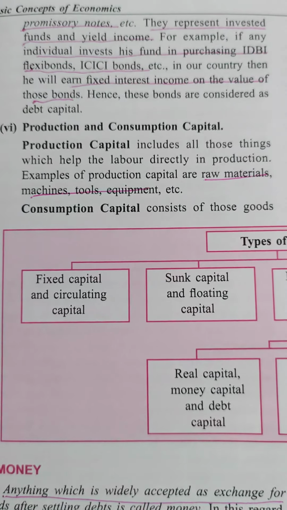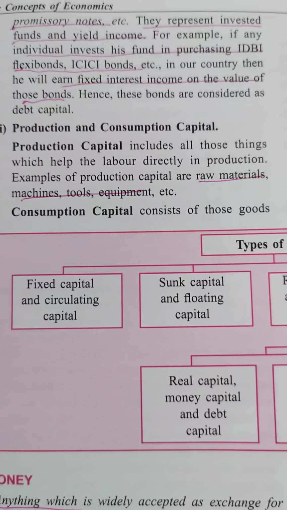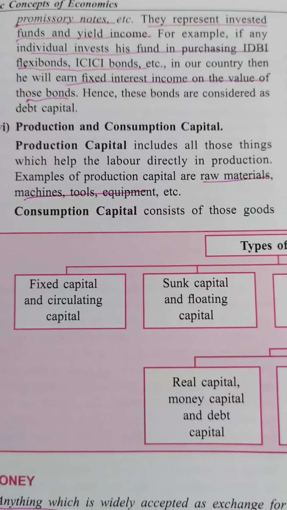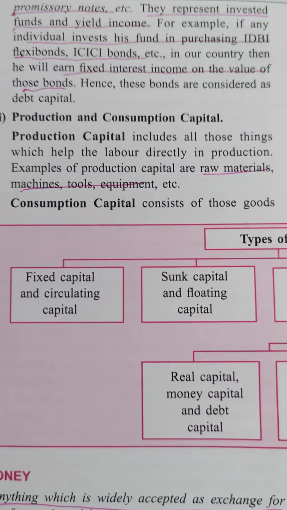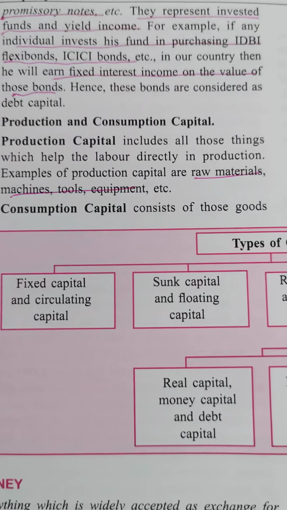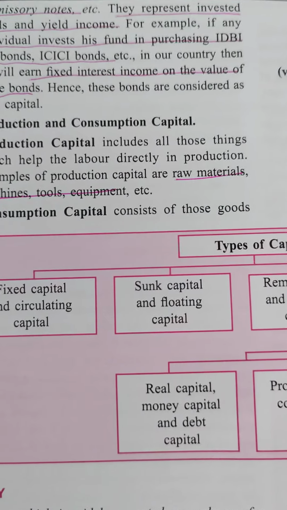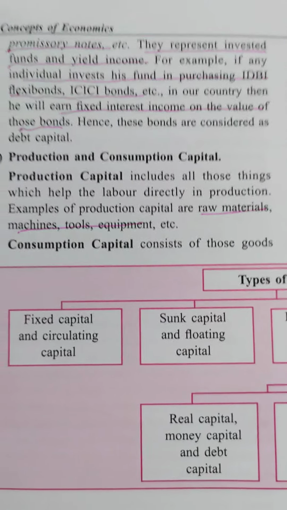Then we are coming to production and consumption capital. Production capital includes all those things which help labor directly in production. Raw material, machines. Consumption means when we are consuming it. Is it clear? So consumption capital directly helps in the process of production.